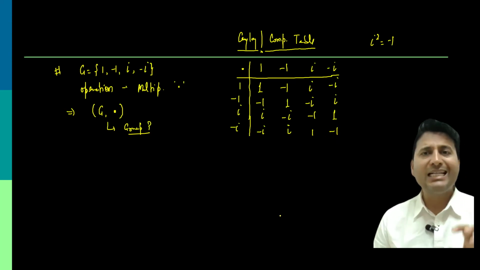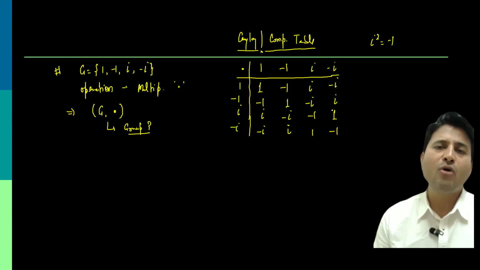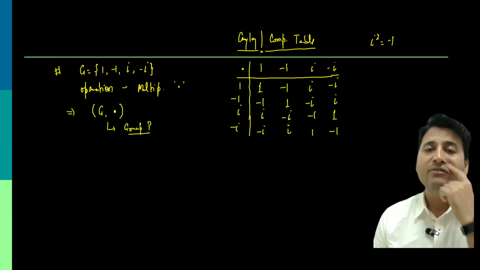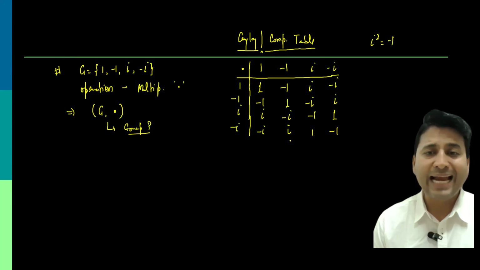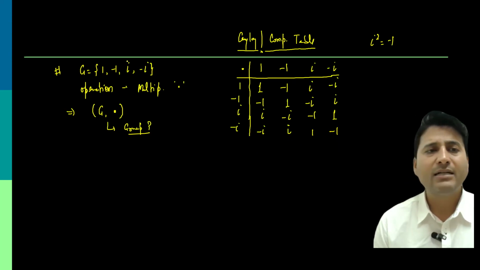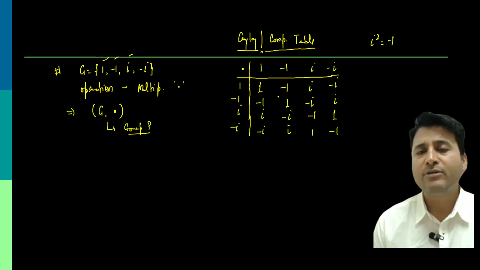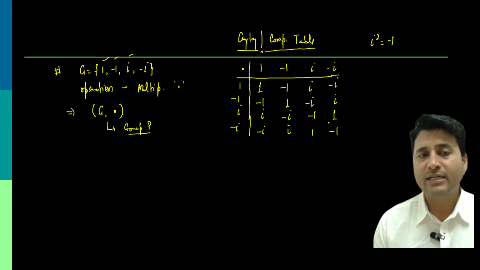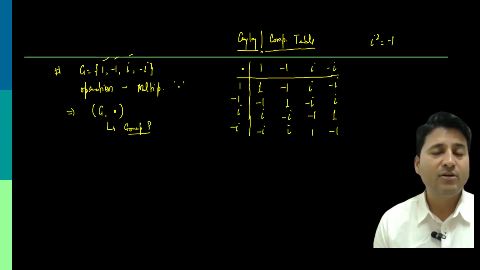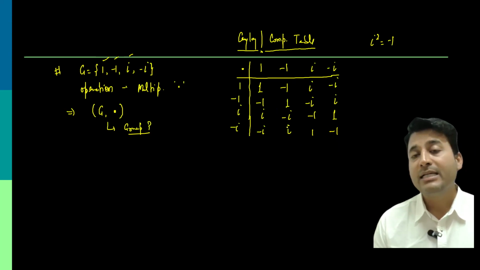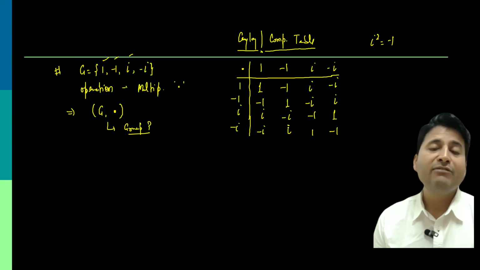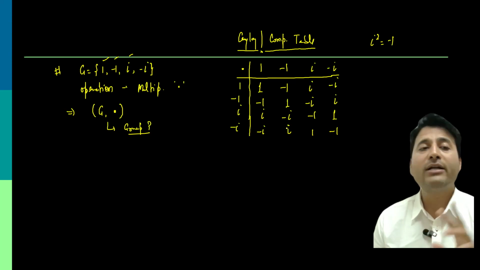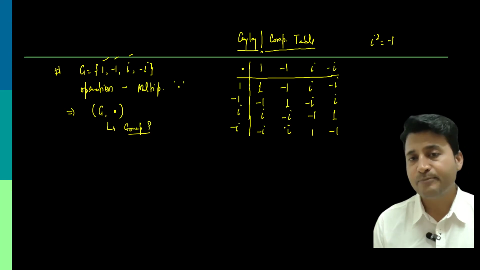If you see, this Cayley table or composition table gives you all the ordered pairs when operated on one another. And you can see every entry in this table comes from G. In the table we have 1, minus 1, iota and minus iota, and they are there in the group G also. So no other elements. It means that when we operated two elements of G, we did not get anything which is not in the structure G.